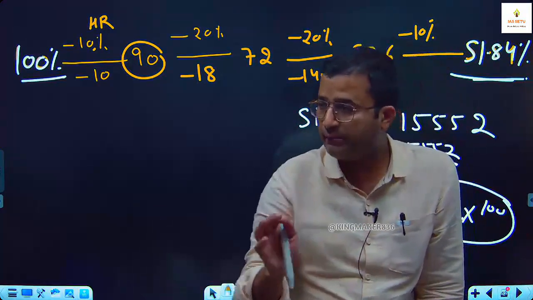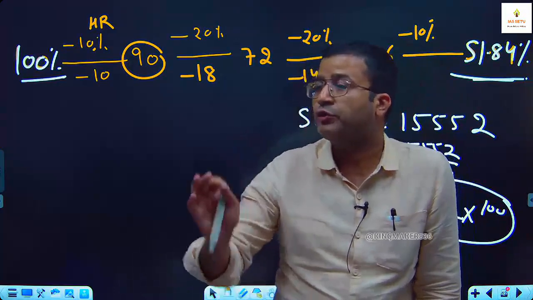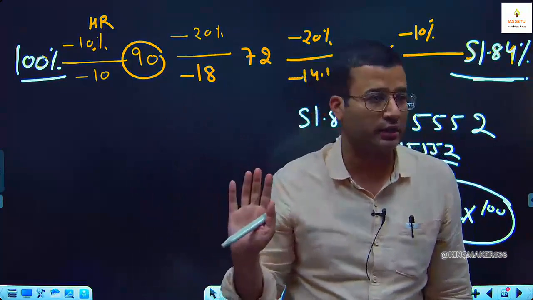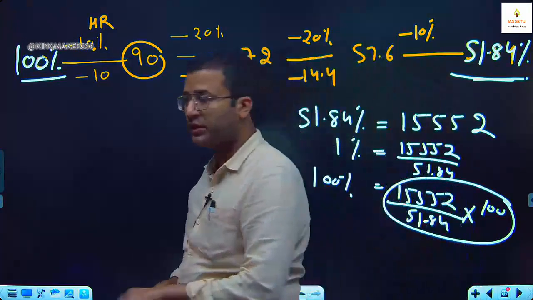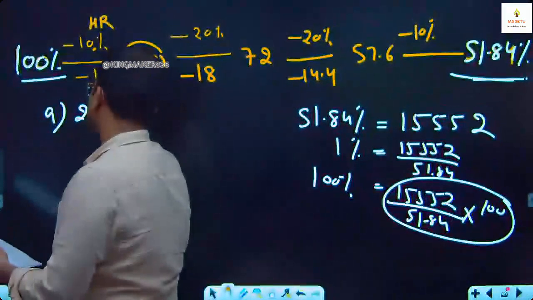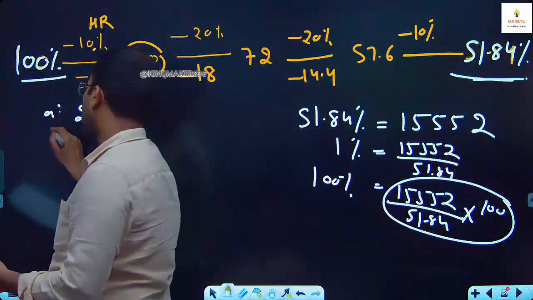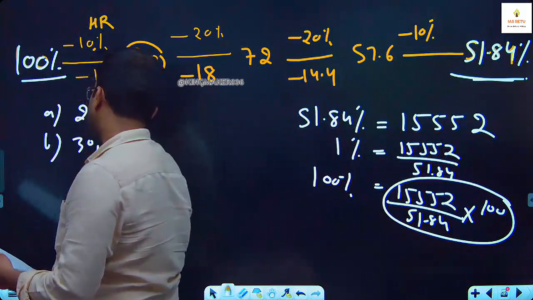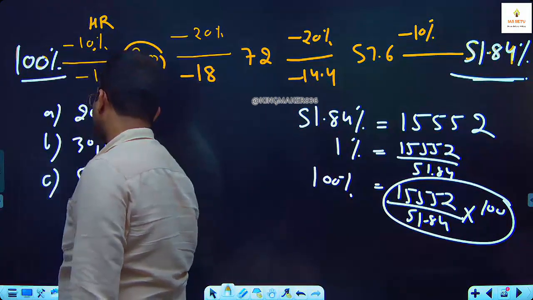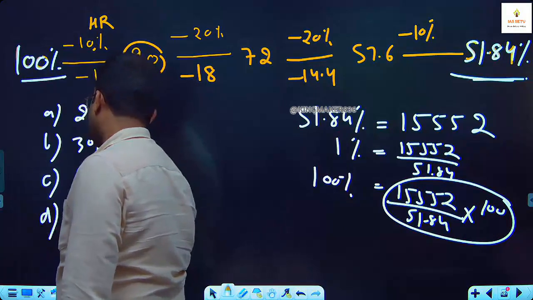Okay, A, B, C, D. You have to tell me what is your answer, A or B or C or D. Check the answer options. In this question, answer option A is 20,000. Answer option B is 30,000. Answer option C is 50,000. Answer option D is cannot be determined.